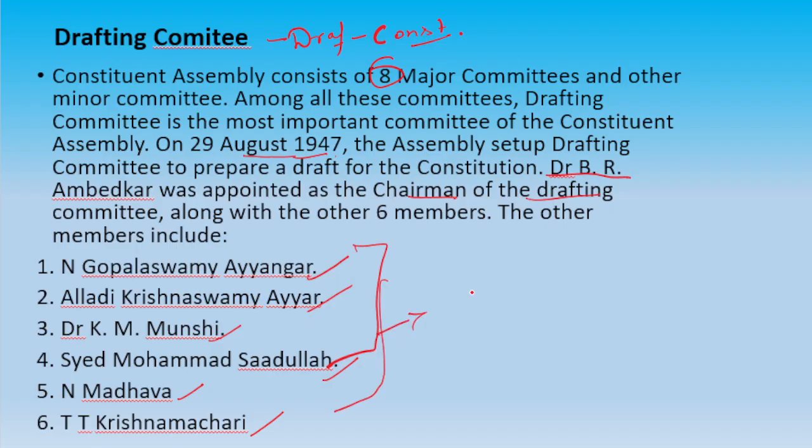These are now more relevant to the PCS exams, state PCS. There is very little chance of these questions being asked in the prelims, but we will prepare for it also. So we will be fully prepared. Okay.